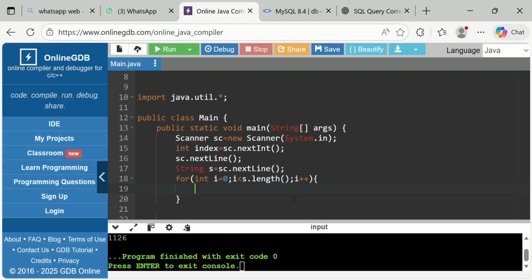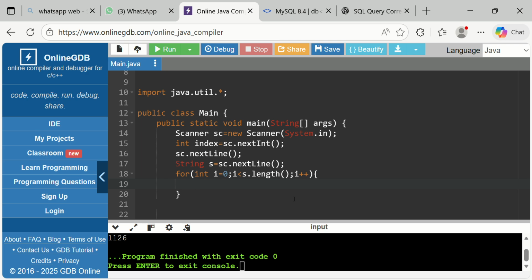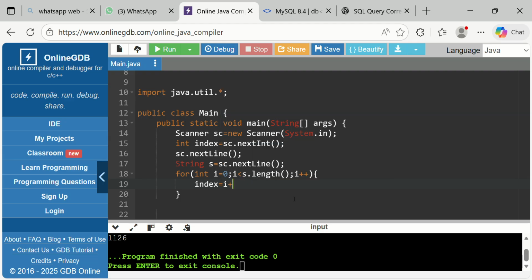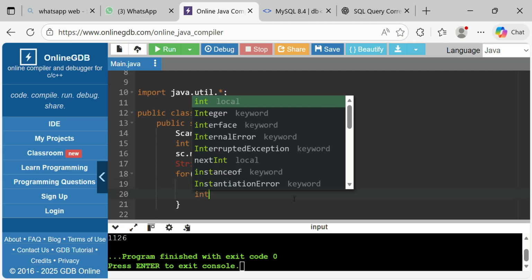Next, we have given the string length also. Now, from where should the index start? The index here should start from I plus 1. As we have given I is equal to 0, but we want the index to start from 1, so we are adding 1 to I so that the first index is 1. Okay, next we want the ASCII values.